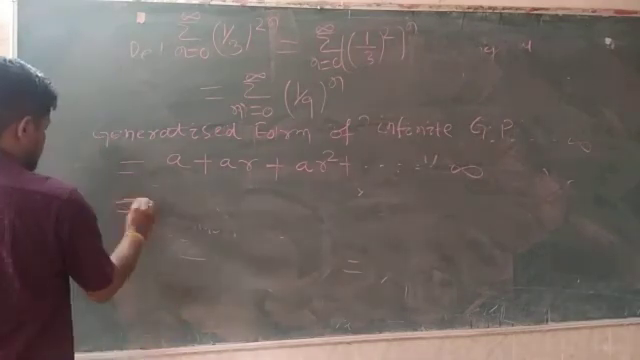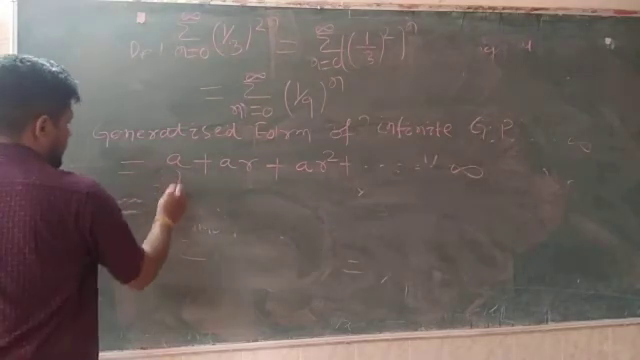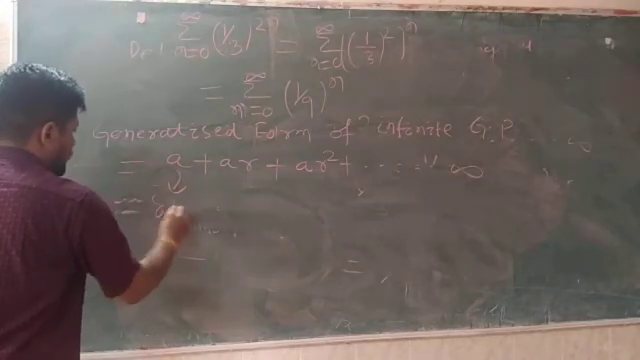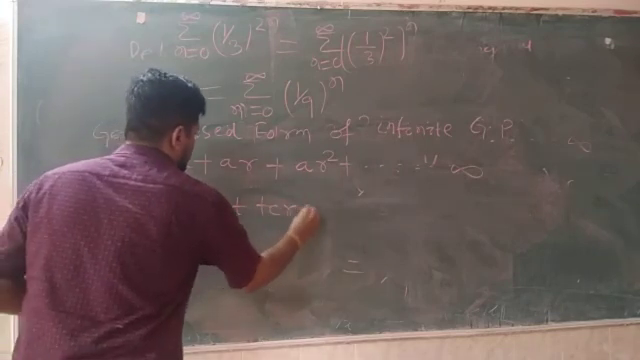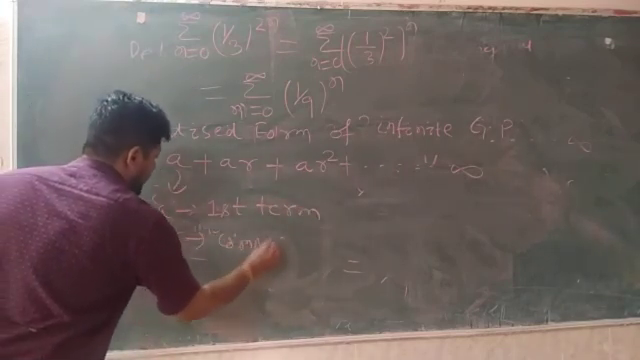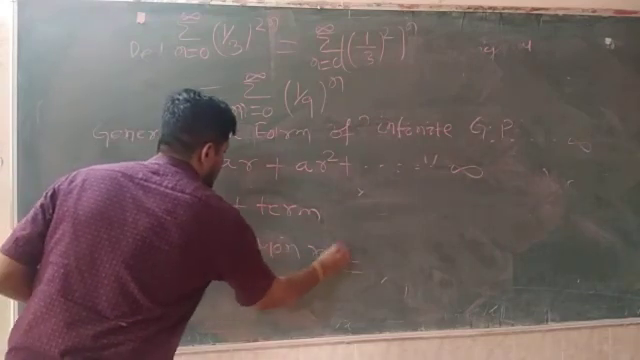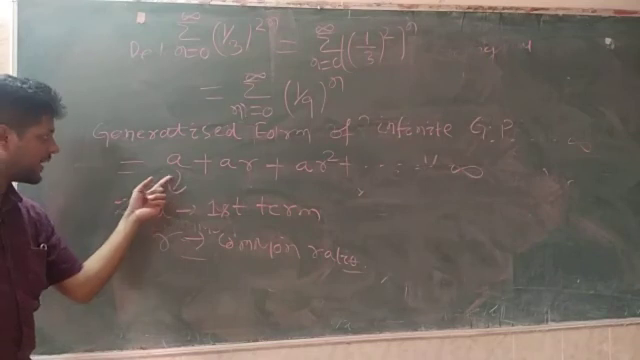Then what will be the value? Here A is your first term and R is your common ratio. Then how to find it? You have to divide AR divided by A.